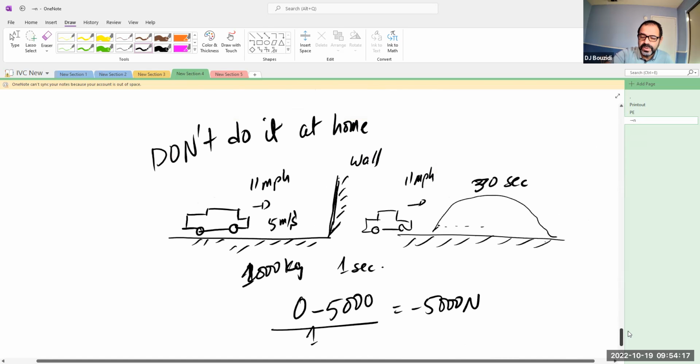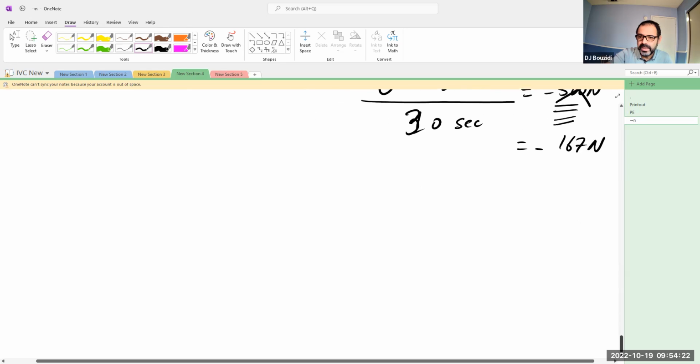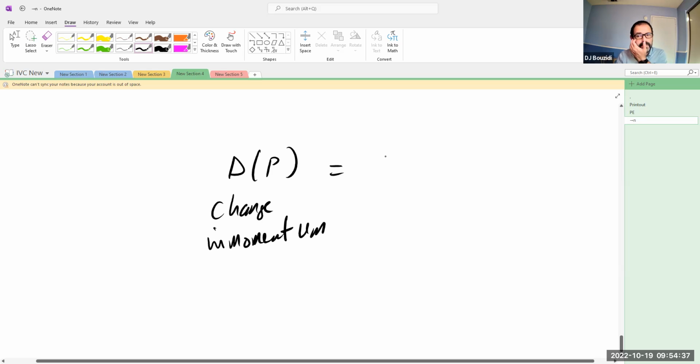So what matters in this case is the change in momentum over time, and that is the force. So force and time play a major role together in this combination. The change in momentum is the impulse, and the impulse is force times time. So if the time is high, the force is low because the change is the same. Give it more time, then less force will result in the change in momentum.